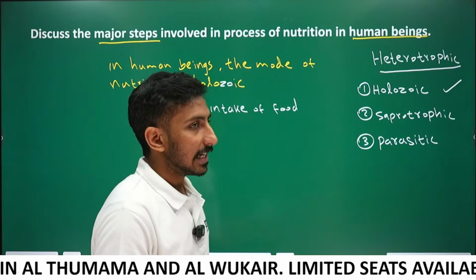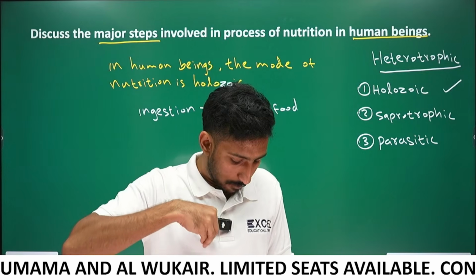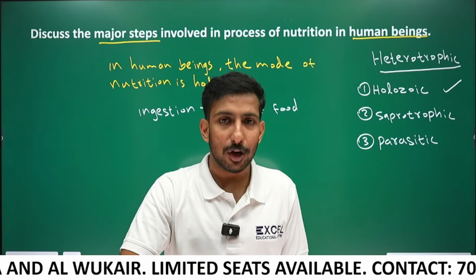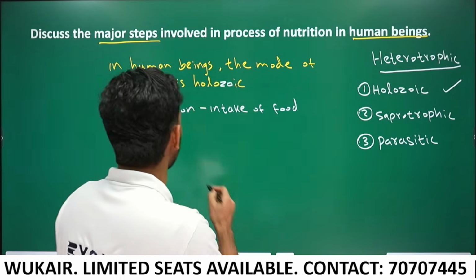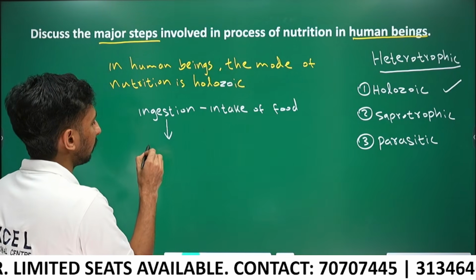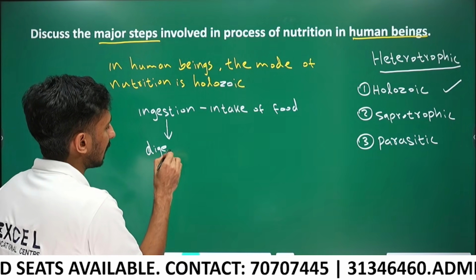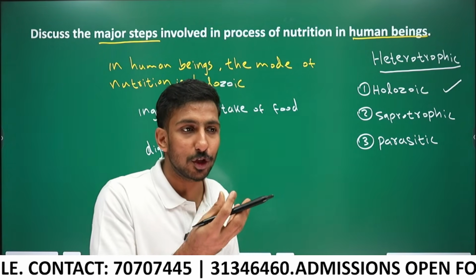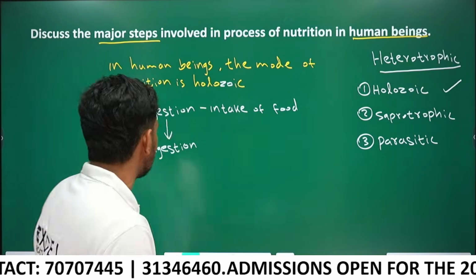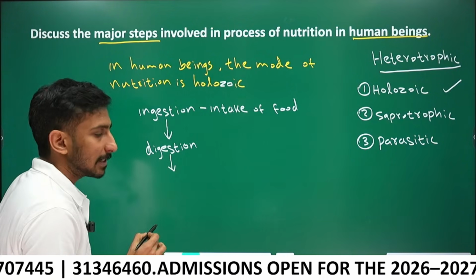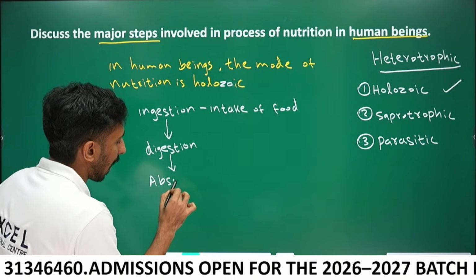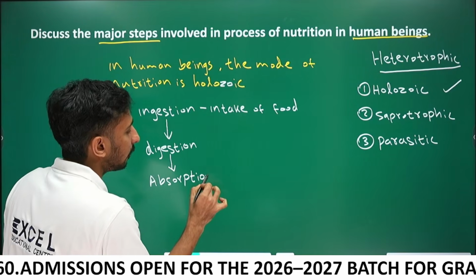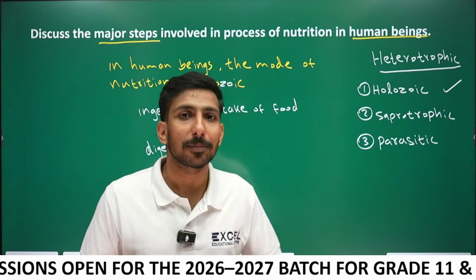After ingestion the food goes to our stomach, where digestion occurs. The second step is digestion. What is digestion? Breaking down the complex food into simple absorbable forms. After digestion comes absorption, where we absorb the nutrients from the digested food.